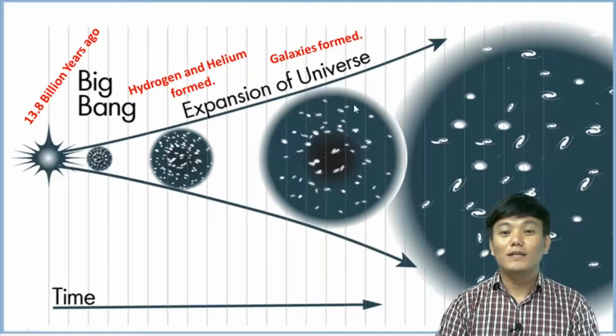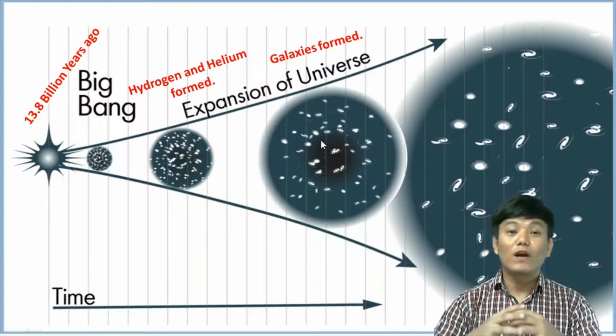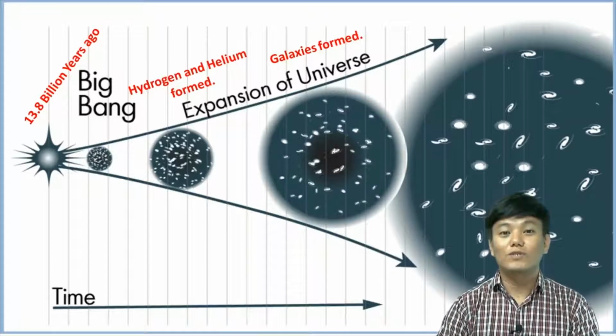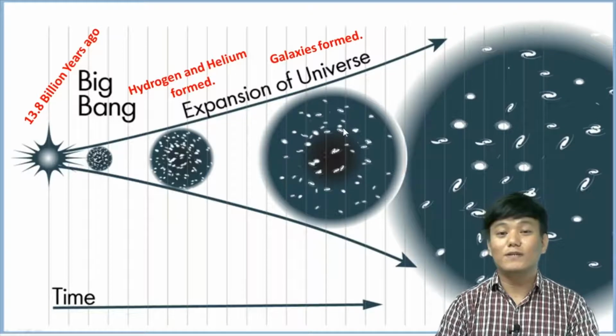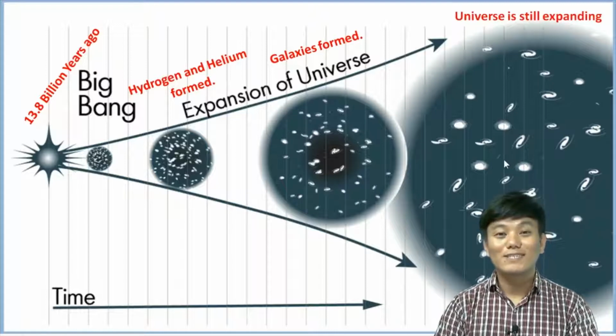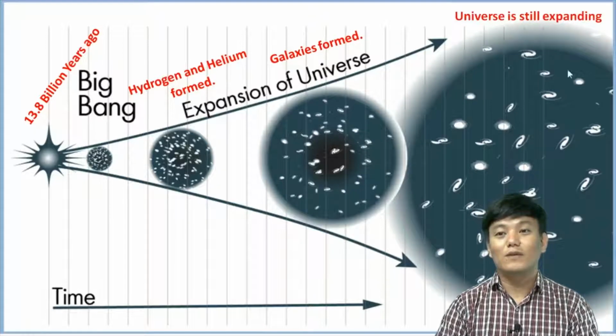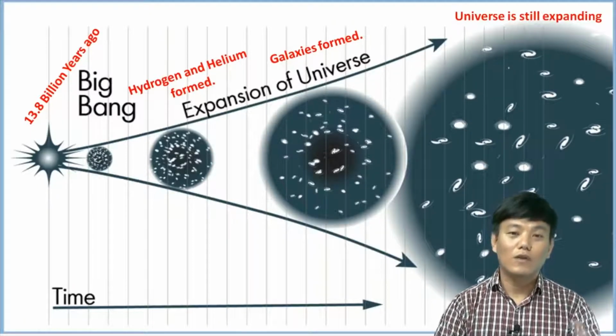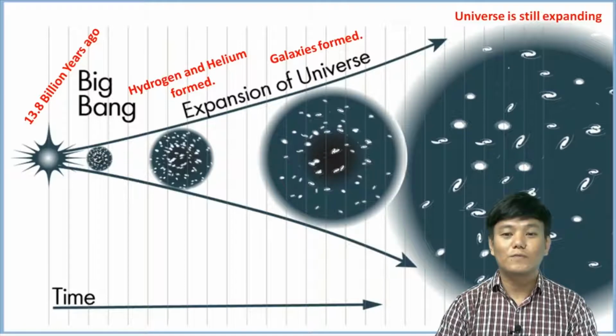These galaxies are still moving away from each other, which is another proof that the Big Bang has occurred. It also proves that our universe is still expanding. So this is a brief gist about the Big Bang theory, according to which our universe is 13.8 billion years old, or about 14 billion years old.